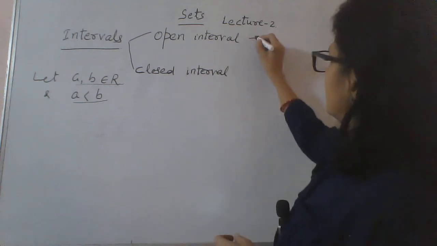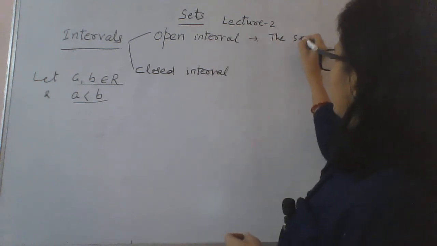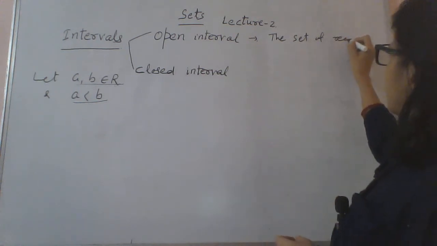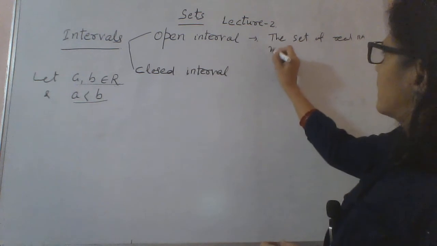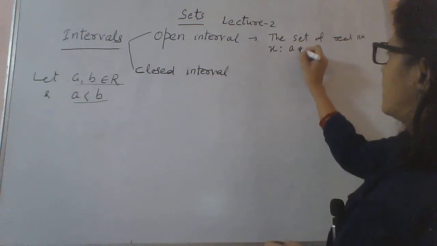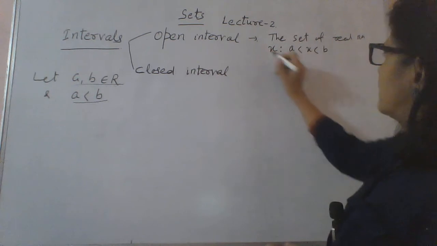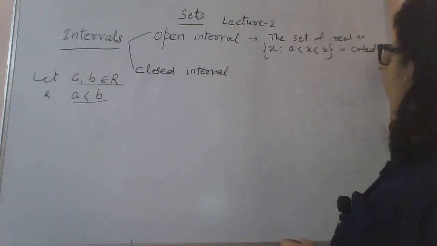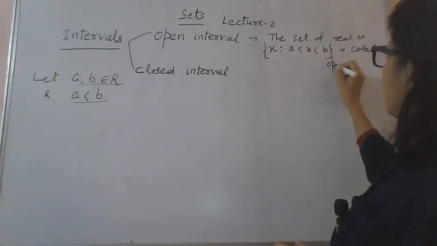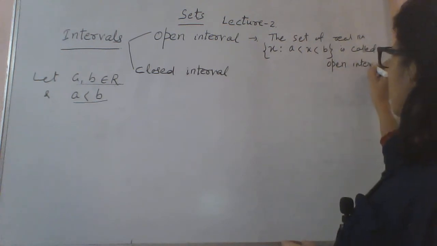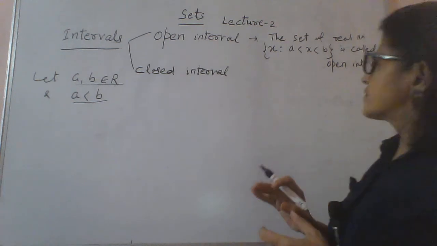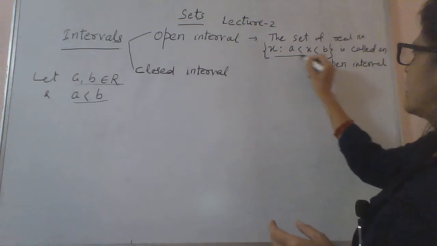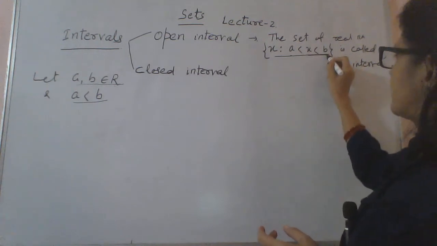Then the set of real numbers x such that a < x < b is called an open interval.